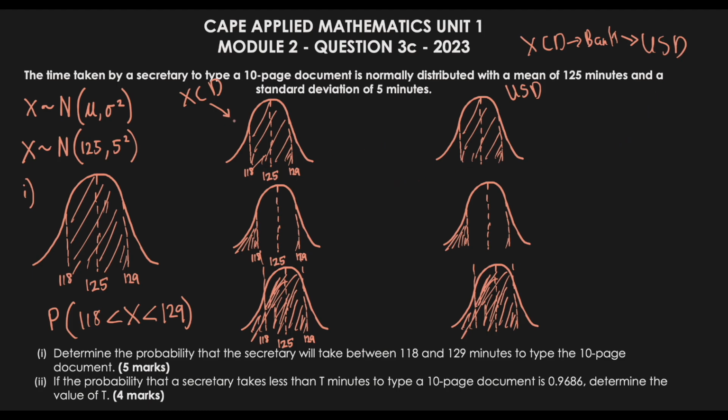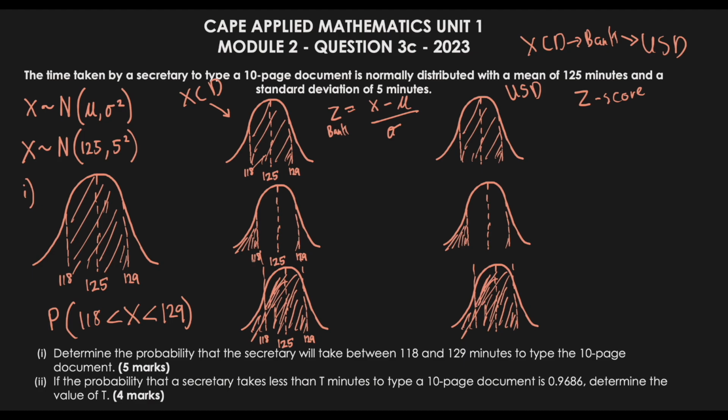Likewise, we need to convert our charts to a standardized form, which we will get from the z-score table. We will look at the z-score table to get these values. So what do we consider to be the bank in this case? The z-score formula is like our bank, so let's call it the Z bank. This is the EC that we have here, and they want us to have X. So what value of X are we looking at?